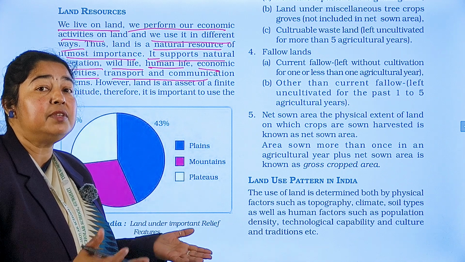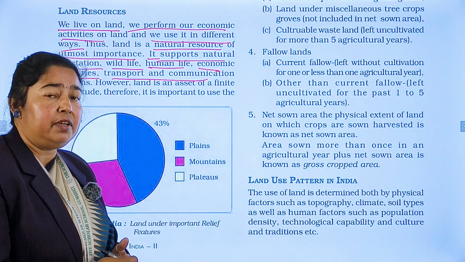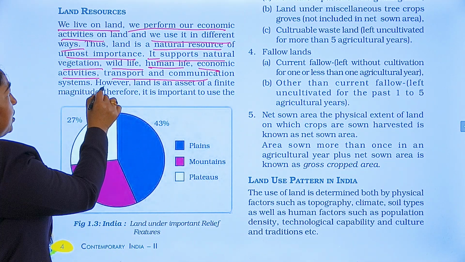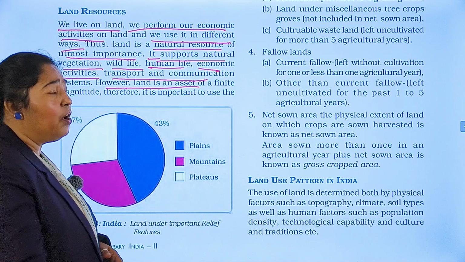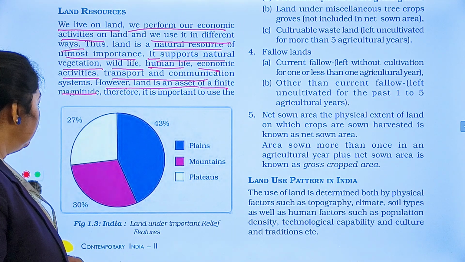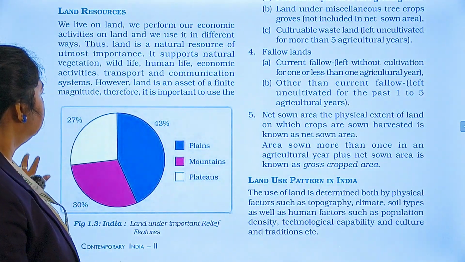The whole system is functional only because we are performing our activities on this land, which is a natural resource. So thus, land is an asset of finite magnitude. Clear? Now we move on to the next part.